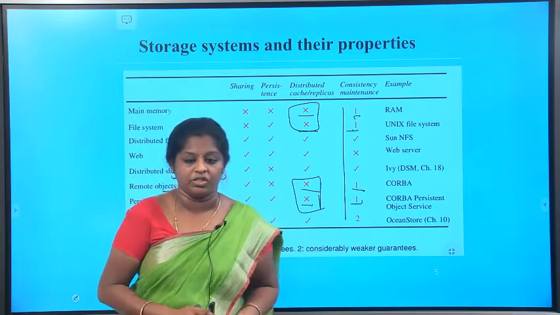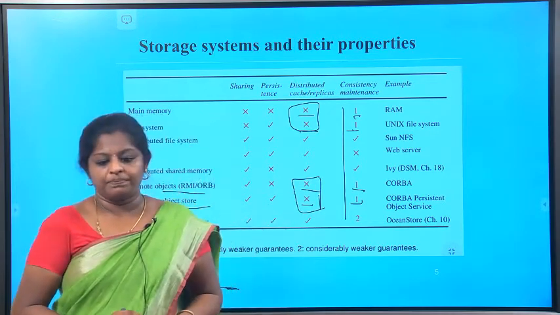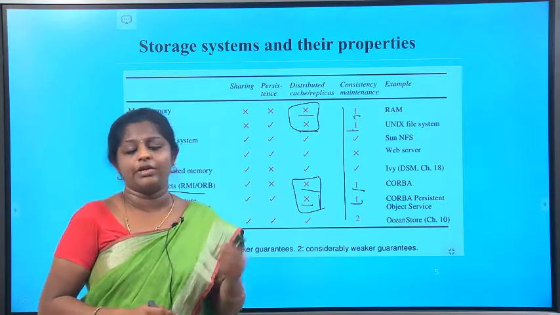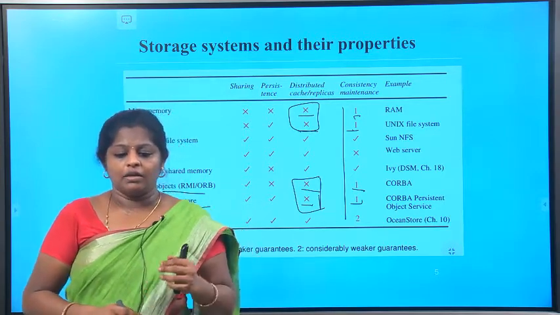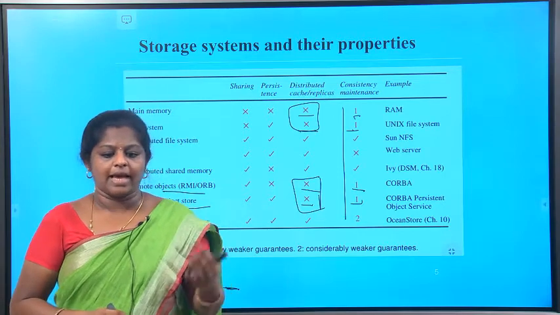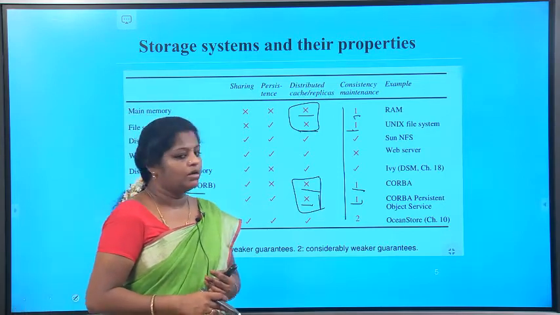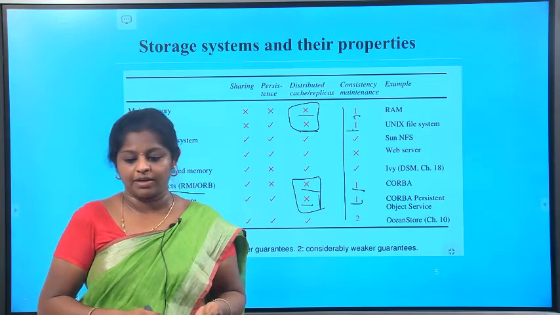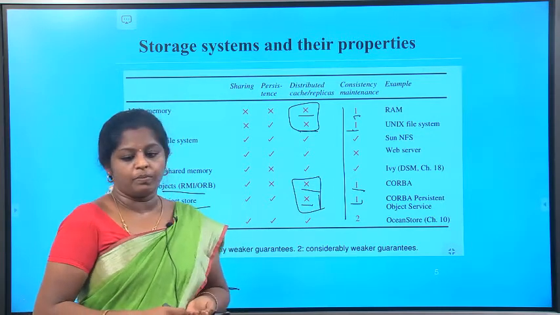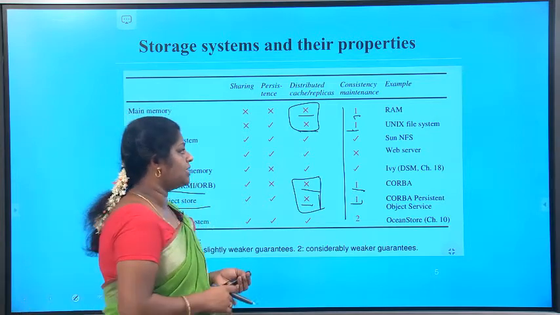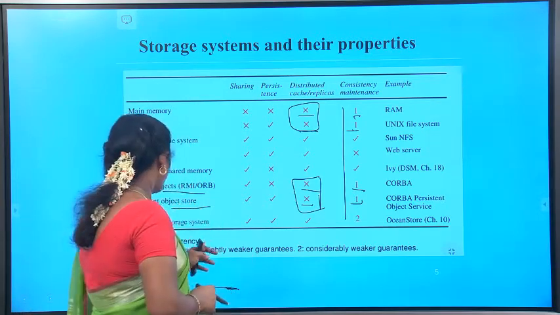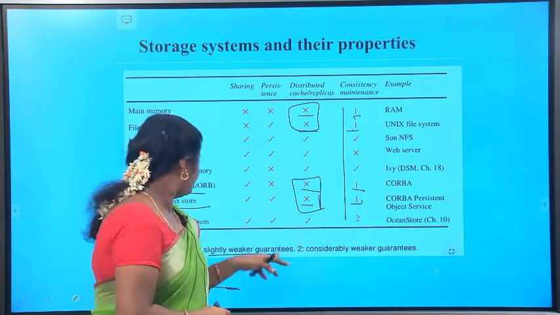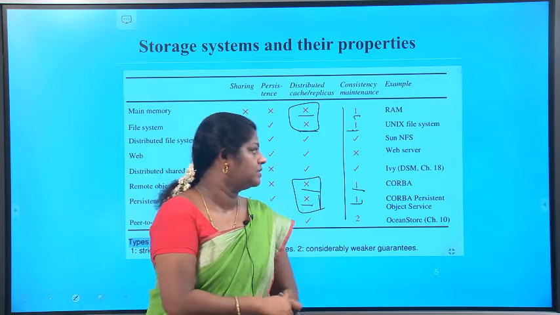For distributed file systems such as Sun NFS, the Sun Network File System, the client computers cache copies of portions of the files, and they adopt specific consistency mechanisms to maintain an approximation to strict consistency. They need not maintain strict consistency, so it is reduced to slightly weaker guarantees.